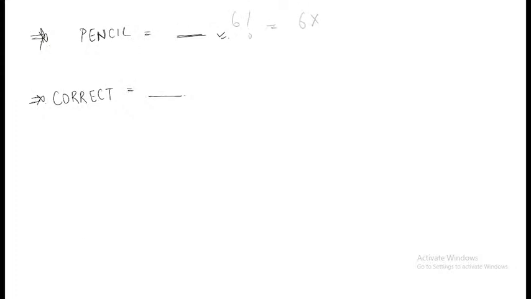So 6 factorial is 6 into 5 into 4 into 3 into 2 into 1. So 6 5s are 30, 6 5s are 30 into 4 3s are 12 and then 2. So 30 into 12 is what? Like 12 3s are 360 into 2. So it is equal to 720. Correct. Answer is 720 itself.